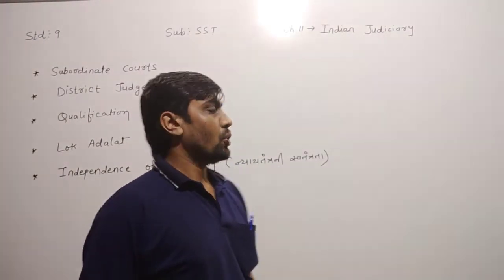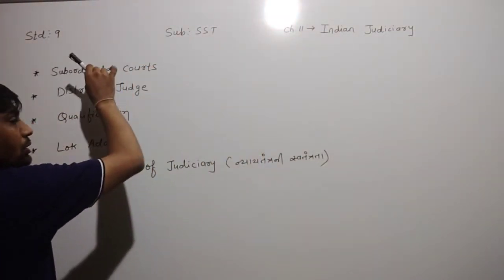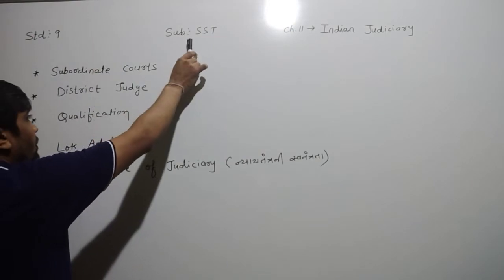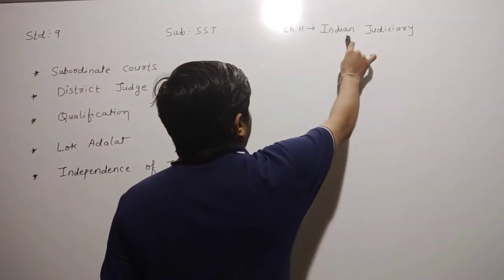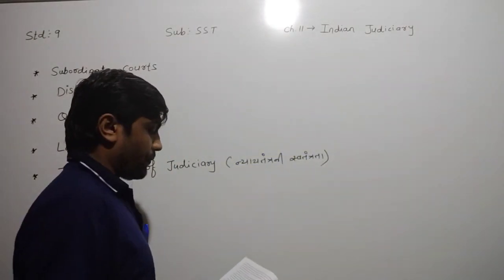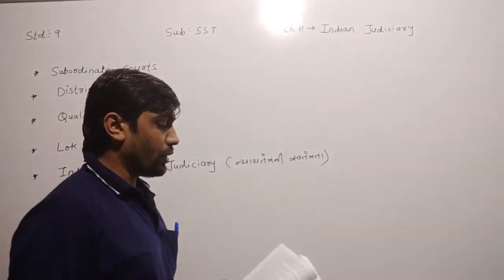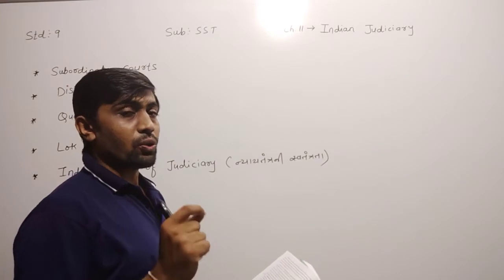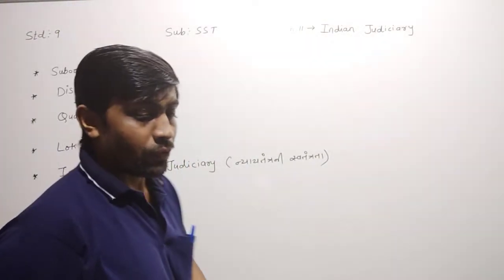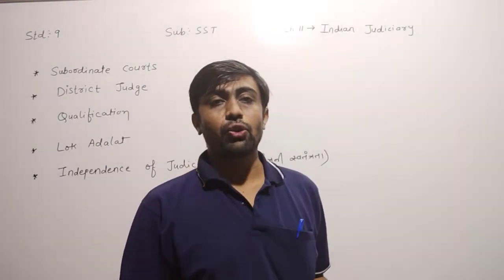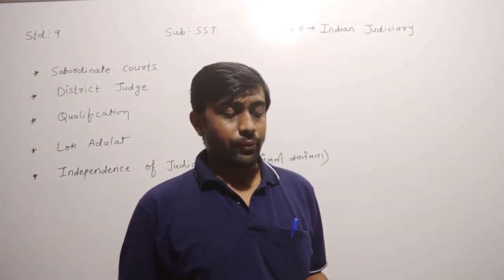Dear children, today we are going to learn in Standard 9, Subject Social Science, Chapter number 11. The name of the chapter is Indian Judiciary. Already we have learned about the High Court of Gujarat. Now, our next topic is subordinate courts.